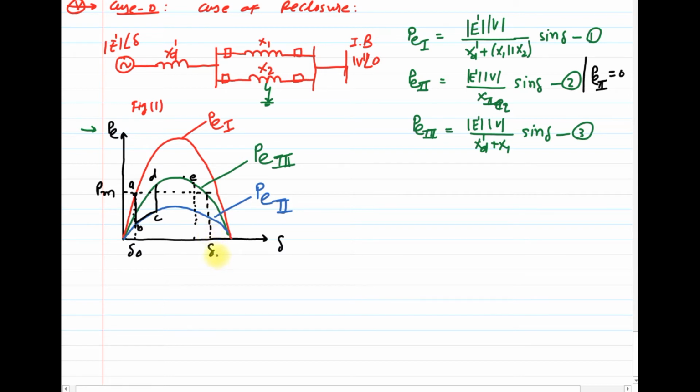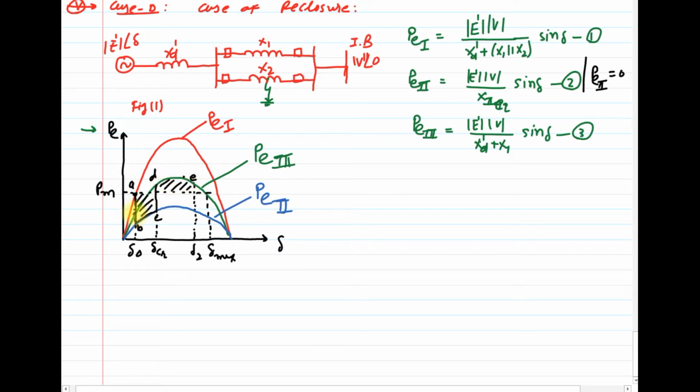Beyond that you cannot get stable operation of the system. Here it is delta 2. This one is delta CR or delta C. And this is the equal area criteria.